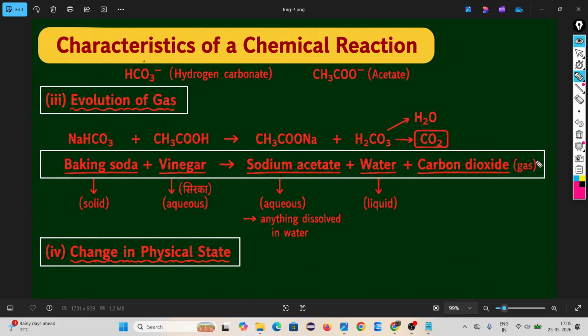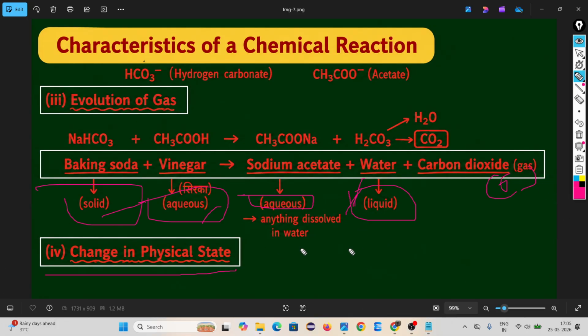Look, carbon dioxide gas is releasing, evolution of gas. This is the main focus. When a chemical reaction is happening, gas will emerge. And then, change in physical state. Look, baking soda is solid, vinegar is aqueous, but when sodium acetate is forming, it is aqueous, and here I am getting liquid and gas. Are you looking? A change in physical state is happening.